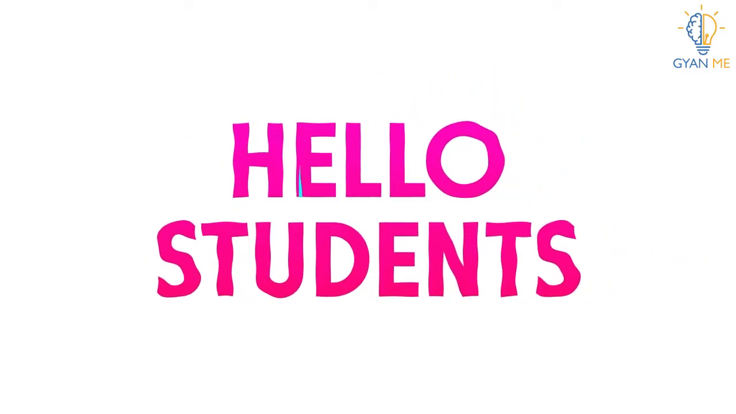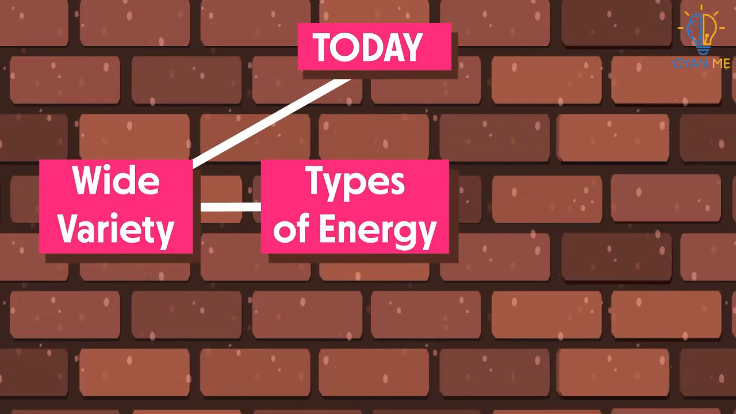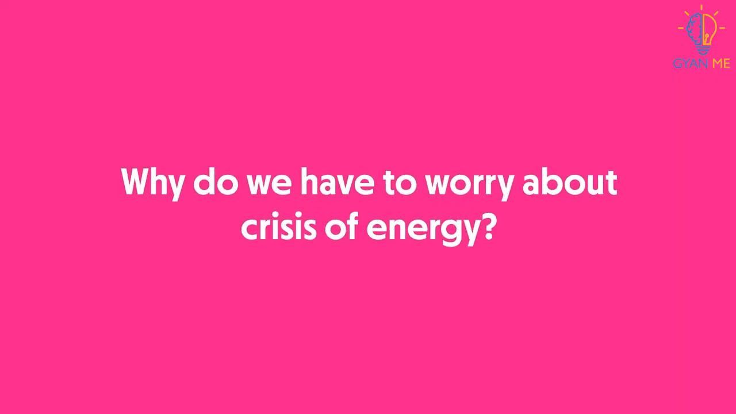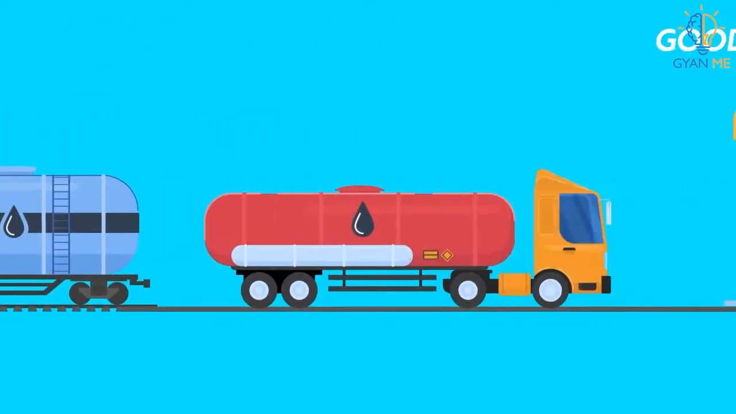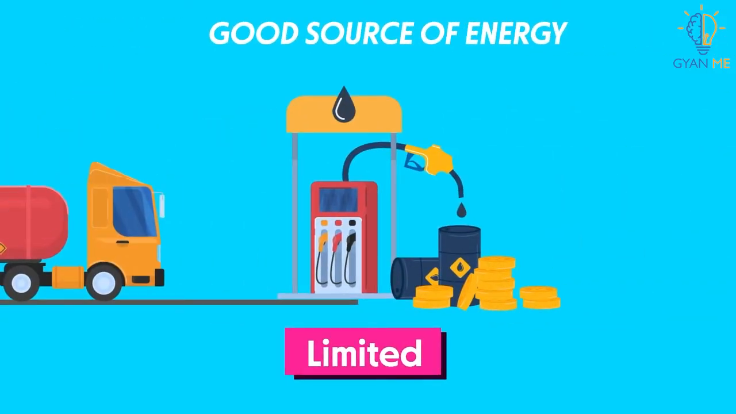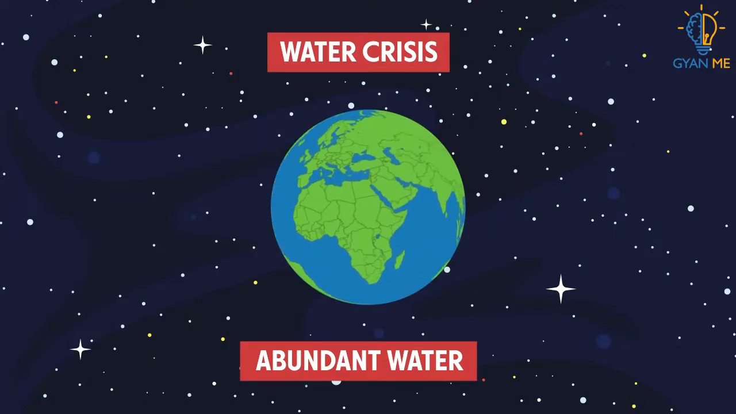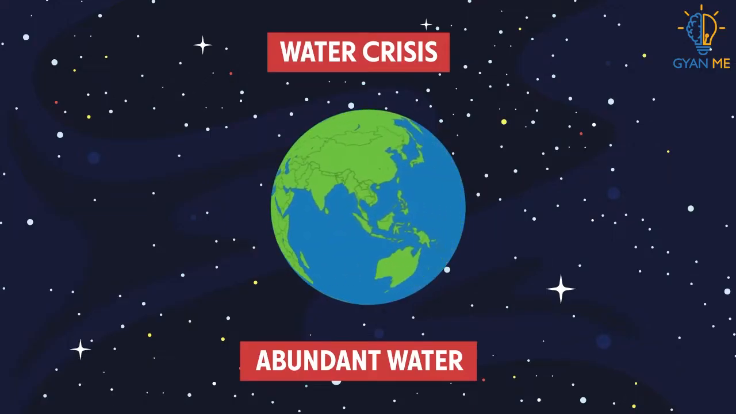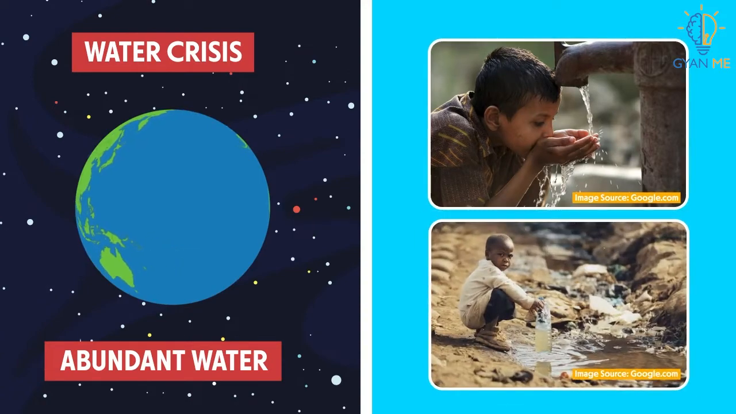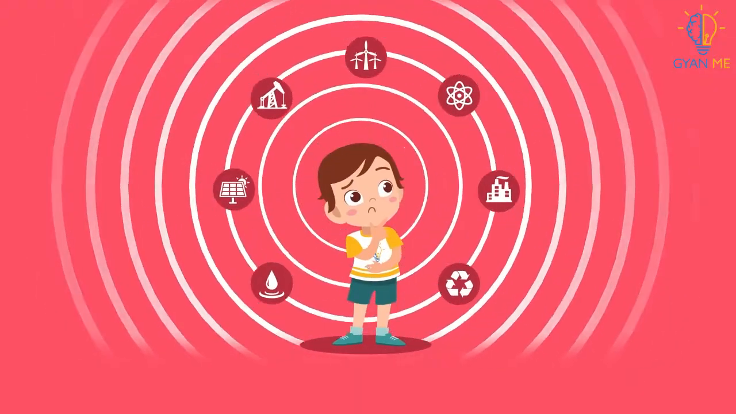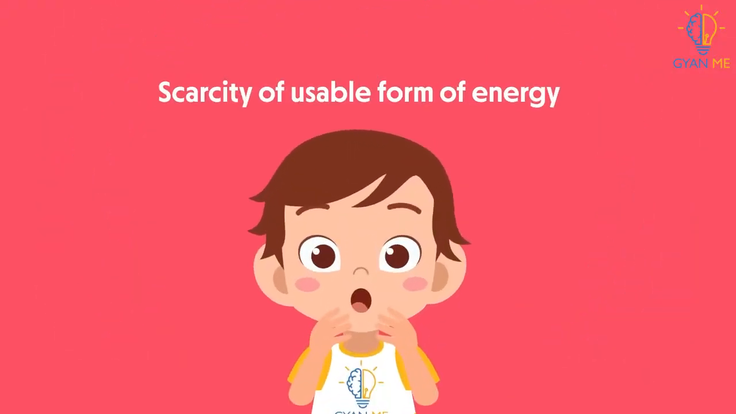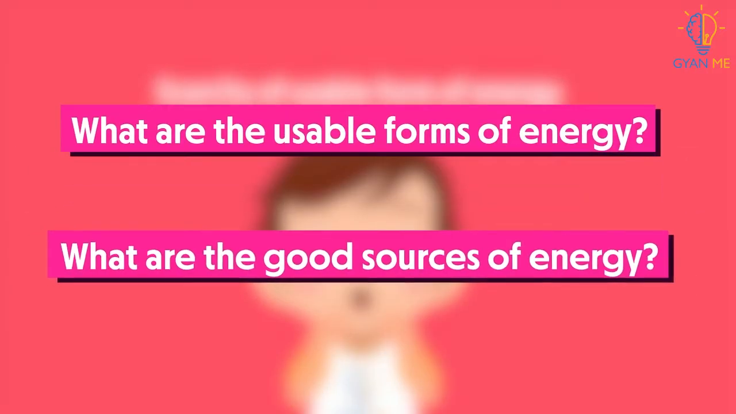Hello students. In the previous video, we learnt about various sources of energy and the concept of scarcity in abundance, which means that even though there are abundant sources of energy around us, usable forms of energy are bare minimum. And thus we are facing an energy crisis these days. We also learnt about what are usable forms of energy and good sources of energy.